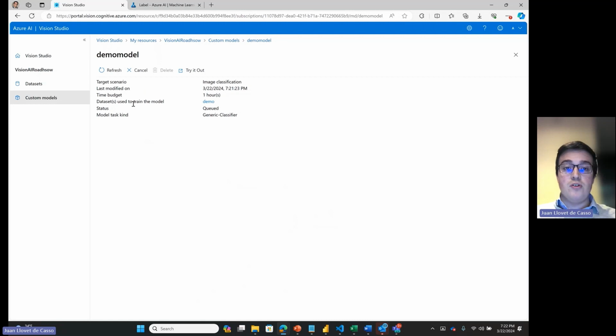And once the model is ready, you are just able to try it out using the same UI that we previously used. And it will give you results based on the pictures that you have used to train it instead of the generic model that is pre-trained. And you can also use it with the API and just specify which model you're calling and that you're calling your previously custom trained model.